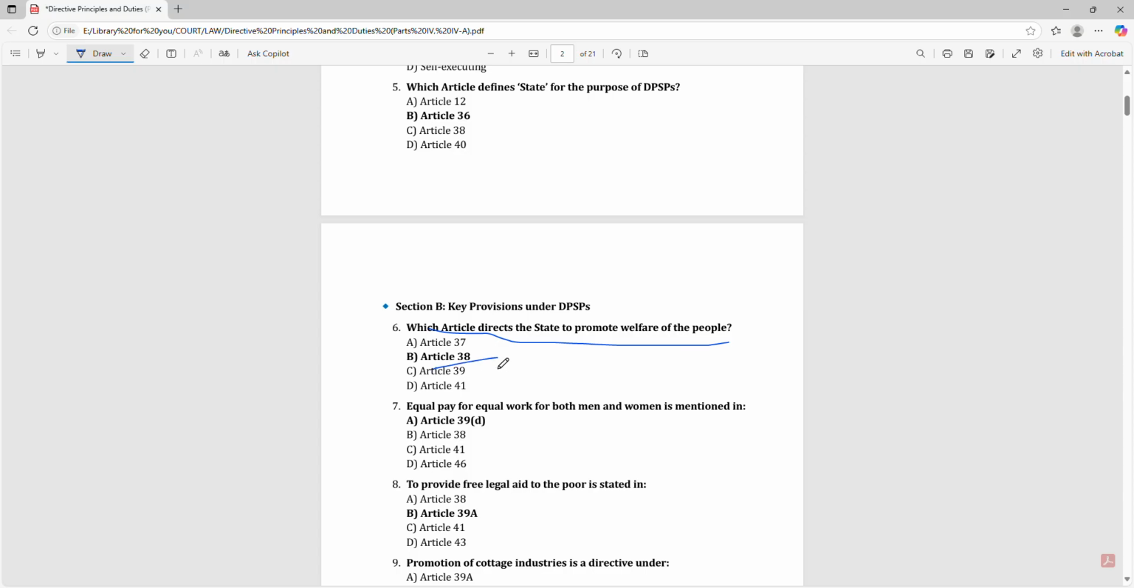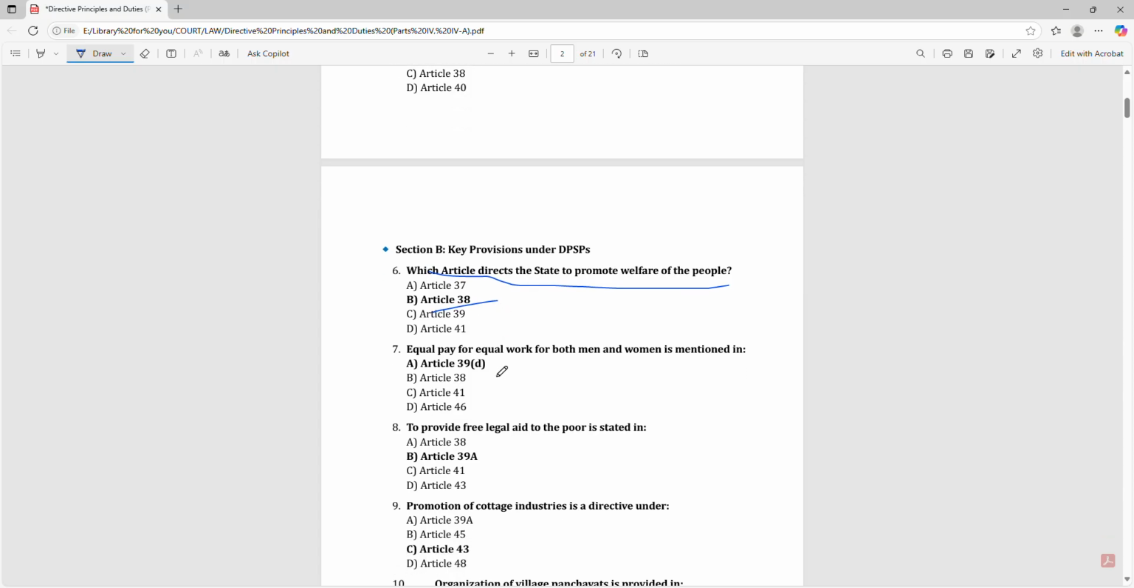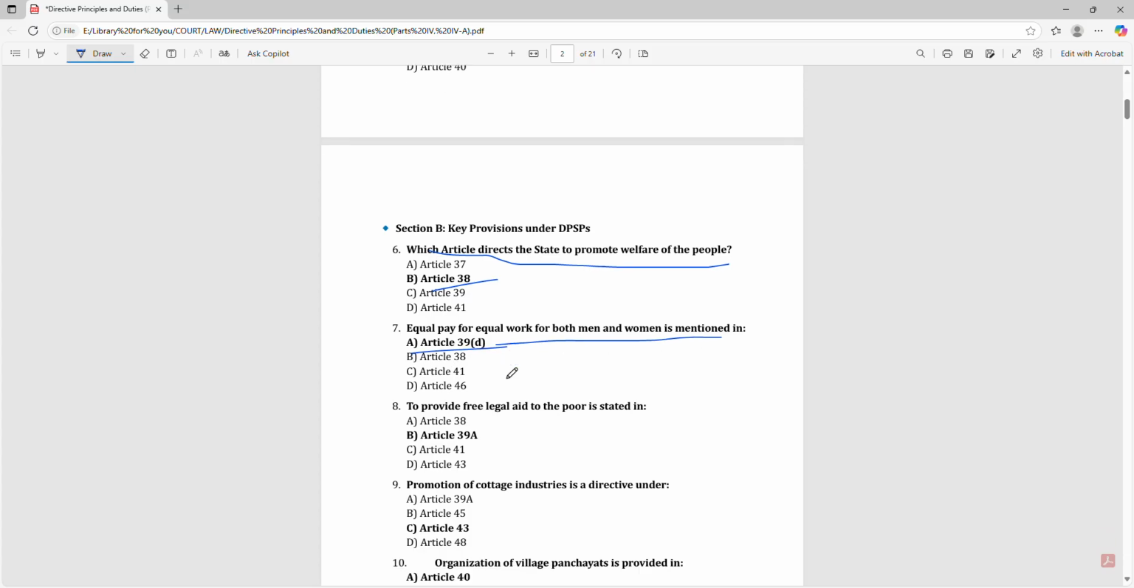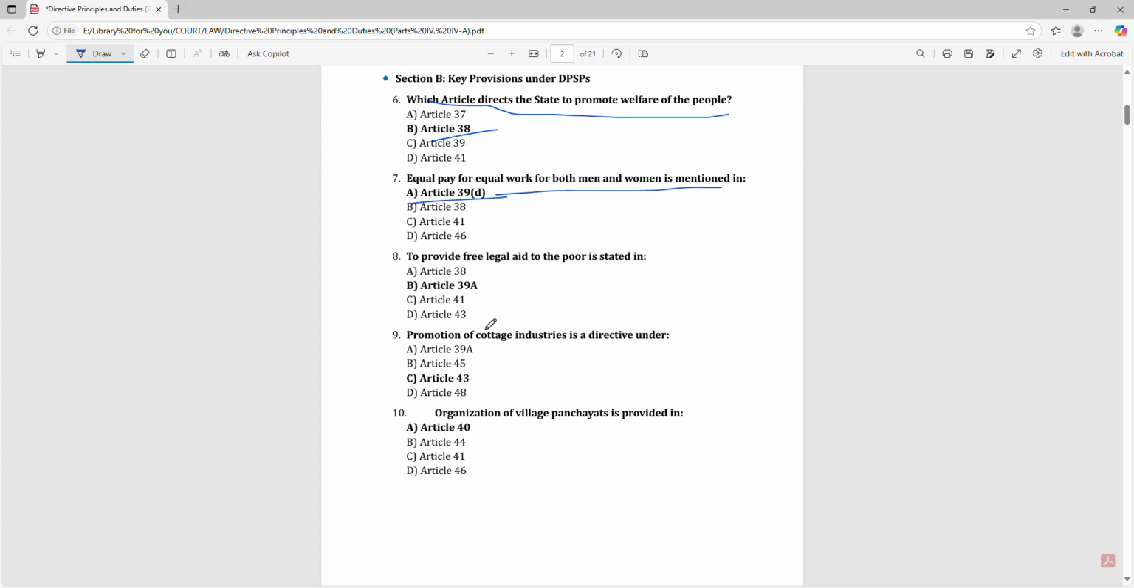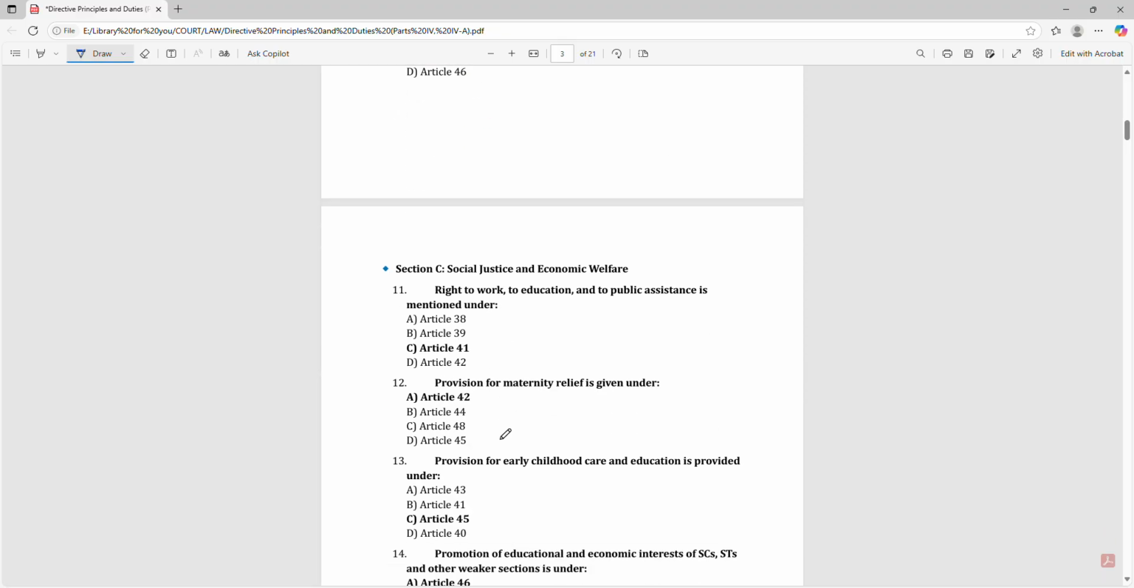Article 38. Equal pay for equal work for both men and women is mentioned in Article 39D. To provide free legal aid to the poor is stated in Article 39A. Promotion of cottage industry is a directive under Article 43. Organization of village panchayat is provided in Article 40.